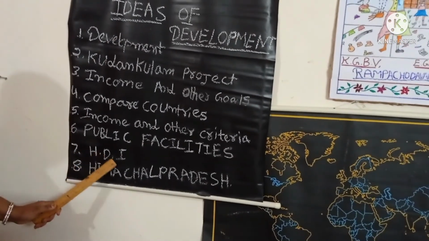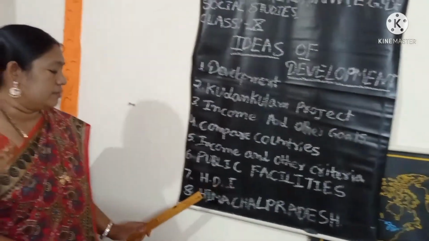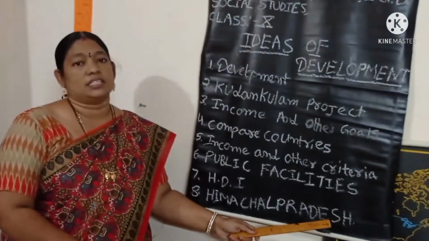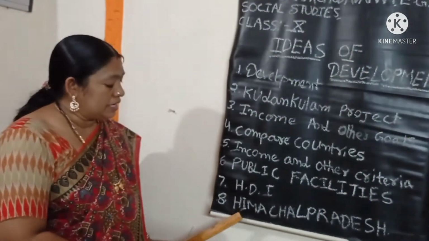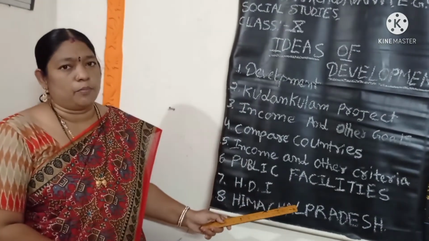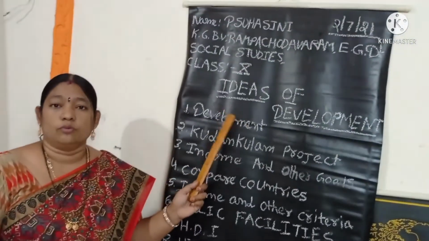After that, HDI, what is HDI and how it works. Last, Himachal Pradesh. So many states are in our country, but we particularly talk about Himachal Pradesh. Why are we giving importance to Himachal Pradesh? These are all the topics we learn in this session.